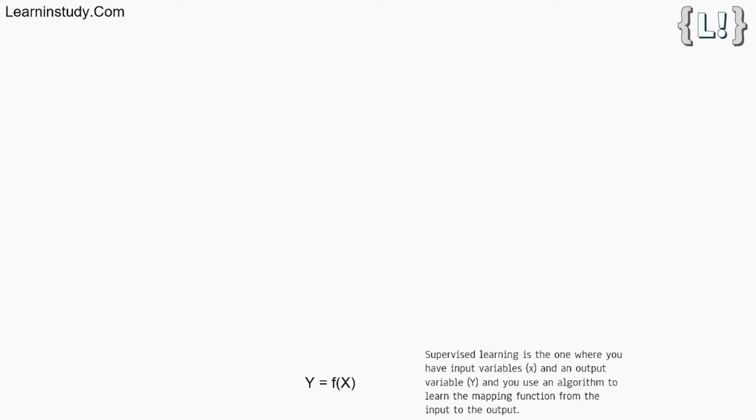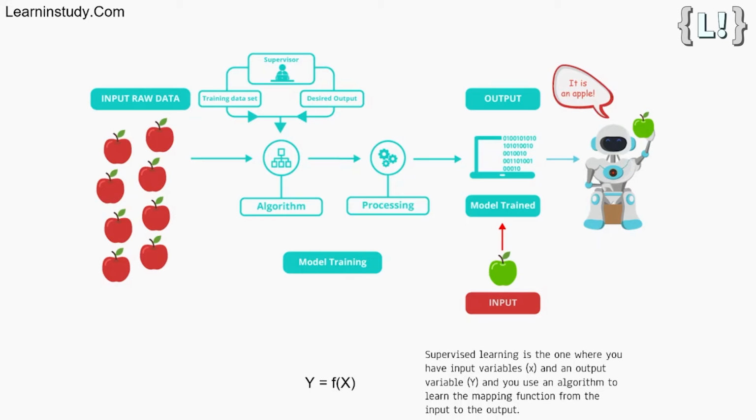Let's see the mathematical definition of supervised learning. Supervised learning is the one where you have input variables, x, and an output variable, y, and you use an algorithm to learn the mapping function from the input to the output: y equals f(x). The goal is to approximate the mapping function so well that whenever you get some new input data, that is, x, the machine can easily predict the output variable, that is, y, for that data.